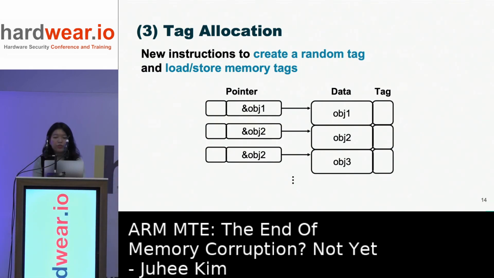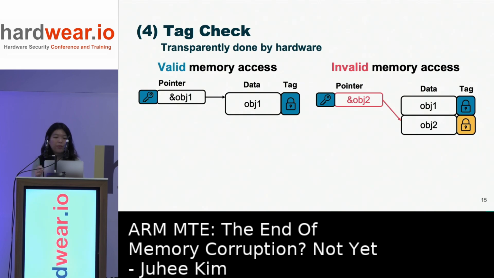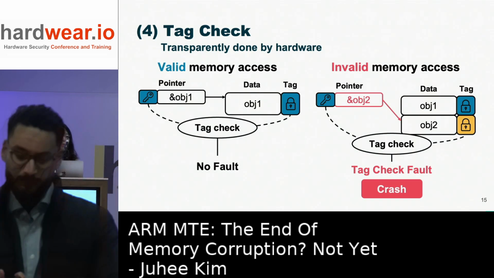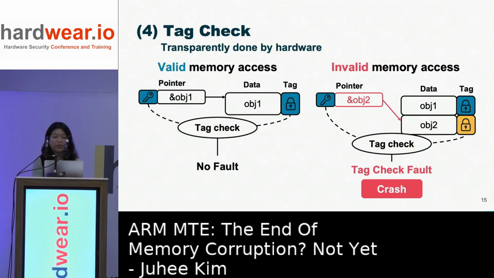And there are new instructions to create random tags and load and store memory tags. Using them, a program can assign a random tag to each object and the pointer. Then when the program accesses the object through a pointer, the MTE hardware checks whether the pointer tag matches the memory tag. On a valid access, the tags match, and no fault is raised. On an invalid access, the tags mismatch, and the CPU raises a tag check fault, which crashes the program. So with MTE, to exploit a memory corruption vulnerability, the attacker would now need to bypass MTE.